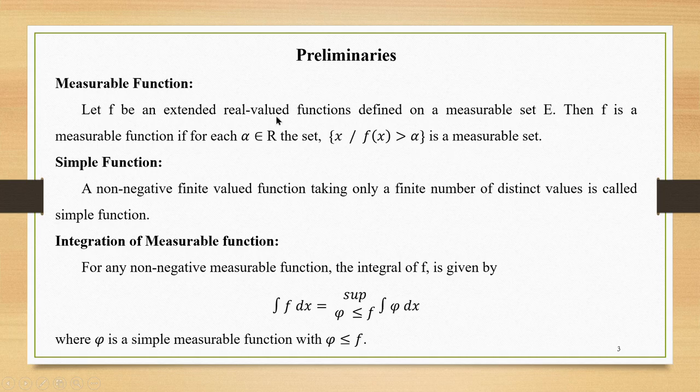Now we are going to define the integral of this measurable function, which is defined by integral f dx is equal to supremum of integral phi dx, where the supremum is taken over all simple measurable functions phi with phi less than or equal to f. Here, a non-negative finite valued function taking only a finite number of distinct values is called a simple function.